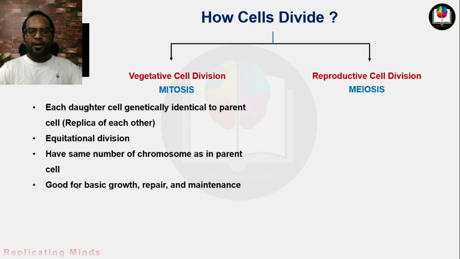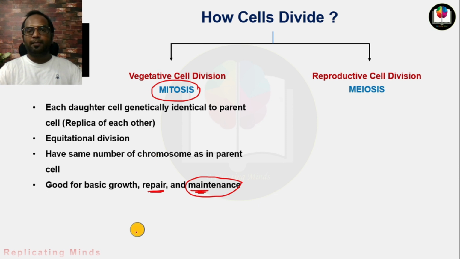I already told you in the beginning that the mitosis process is good for basic growth of the body, repair of the body, and maintenance of the body. Maintenance means replacing the cells which we lost. You know that skin cells shed away from our body daily, millions and trillions of skin cells. To compensate the loss of those cells, the cells need to divide continuously, and in that process mitosis plays an important role, right?